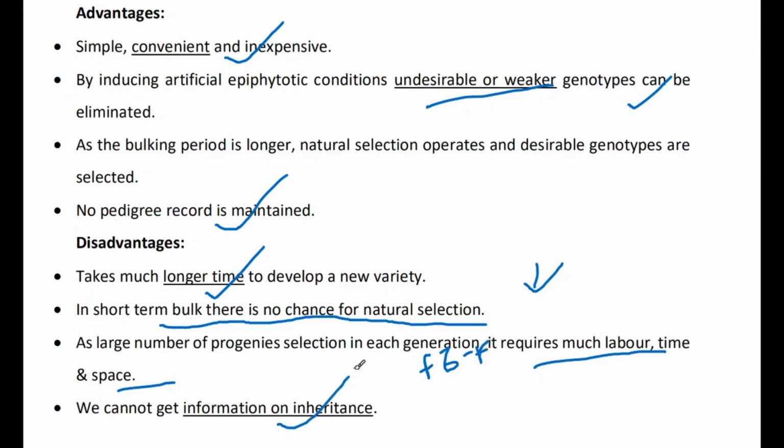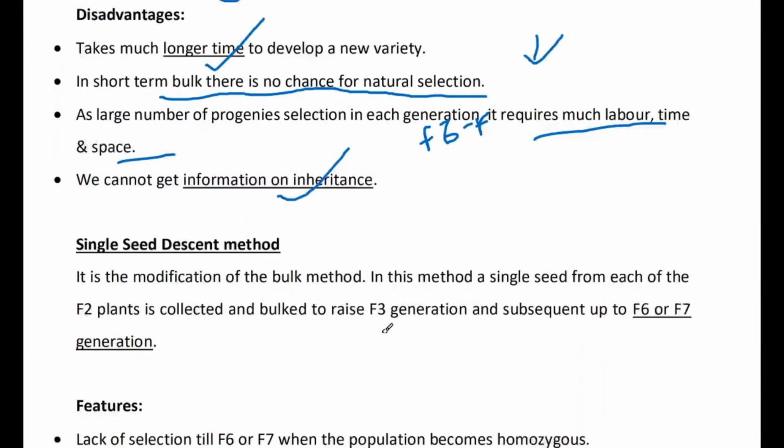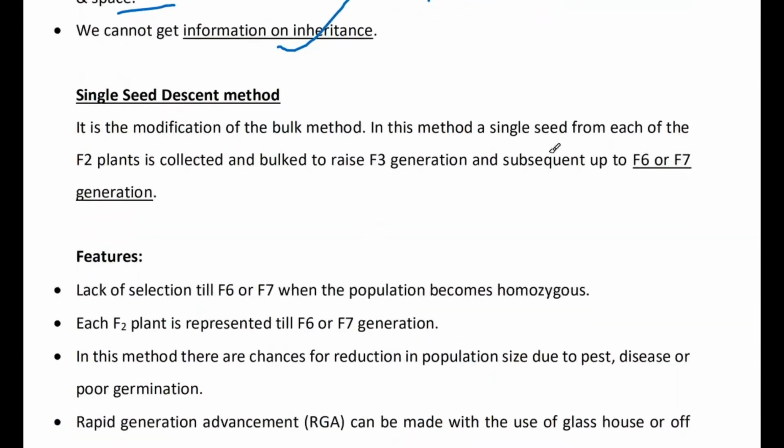Information on inheritance cannot be obtained from this. The single seed descent method is another method. This is the advanced method of the bulk method. Bulk selection methods, advanced techniques, single seed descent method.